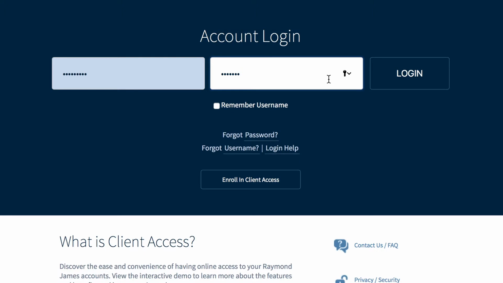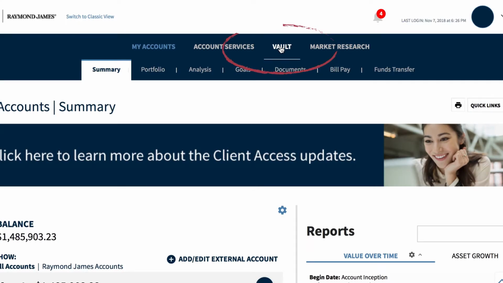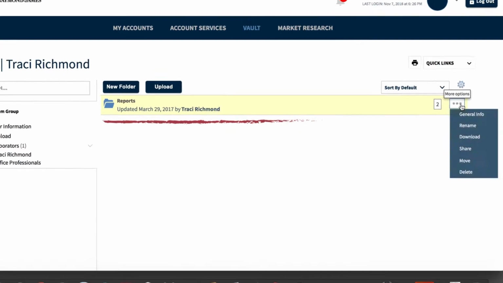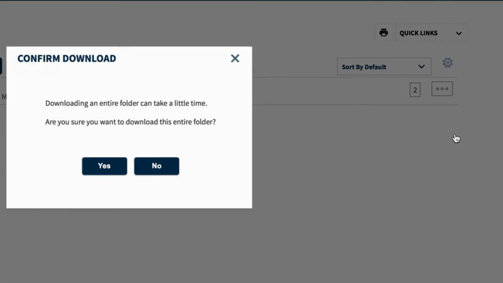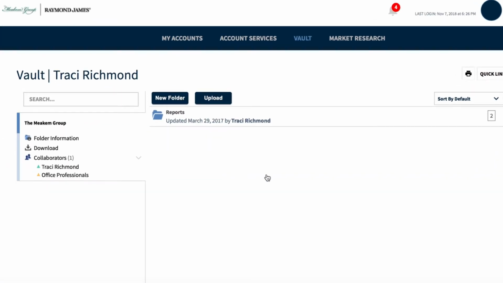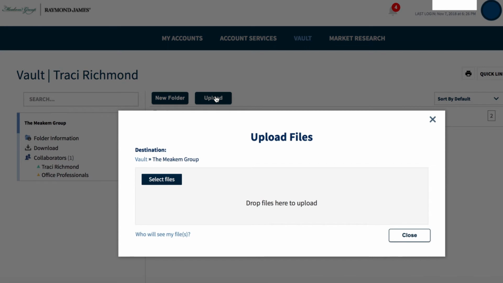Once you're logged into Client Access, click on Vault. This line shows reports that were updated by the Meakem group that are available for me to download. If I wanted to upload something to the Meakem group, I click the Upload button and I select files. This allows me to browse anywhere on my computer.